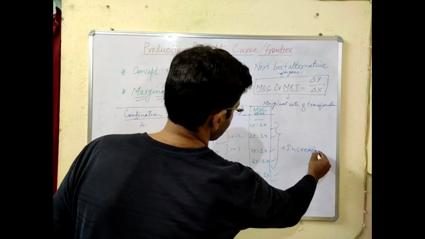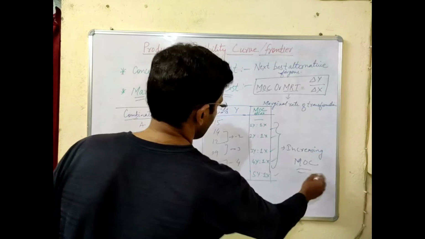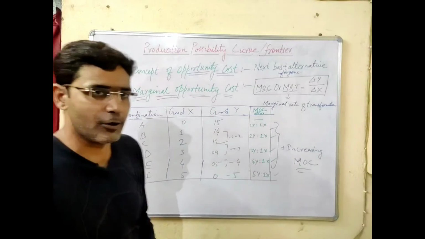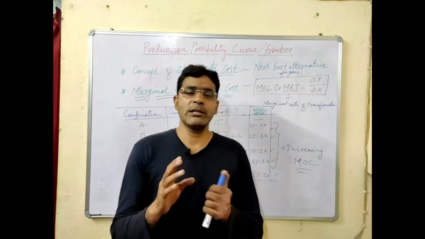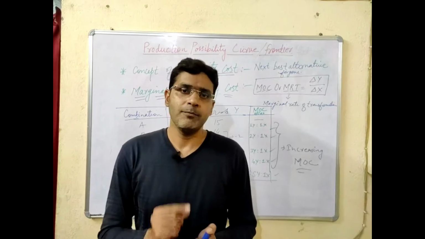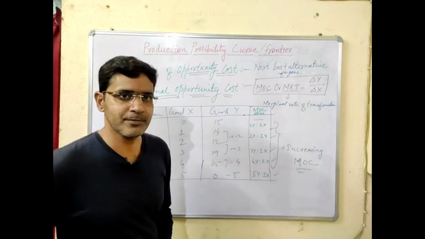Increasing marginal opportunity cost. Why is it increasing? Because there is a clear phenomenon that not all the factors of production are equally efficient in producing both the commodities.